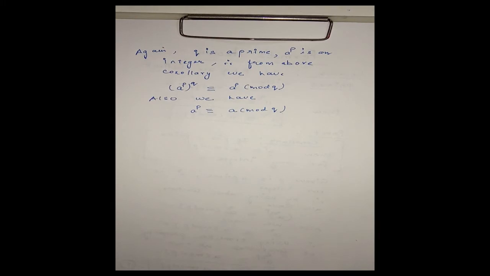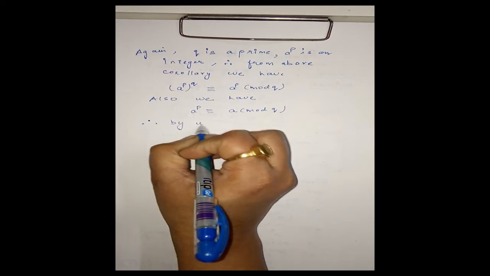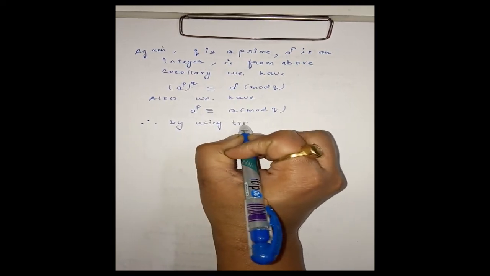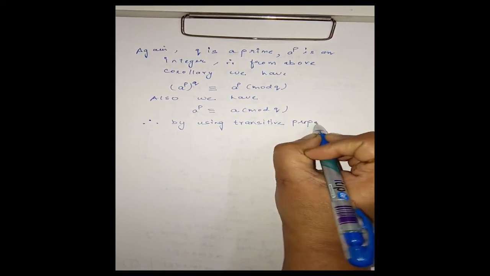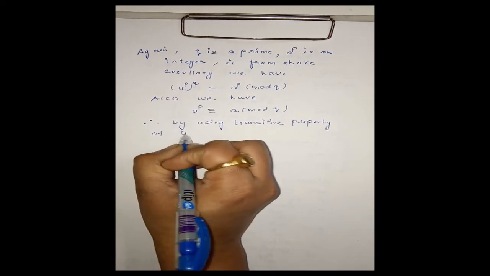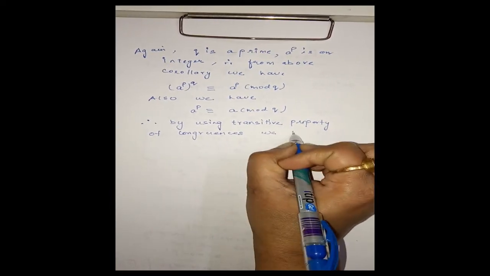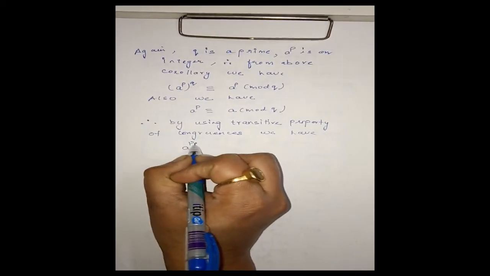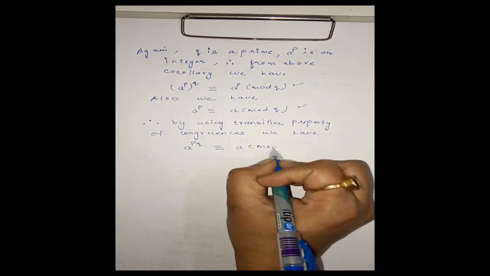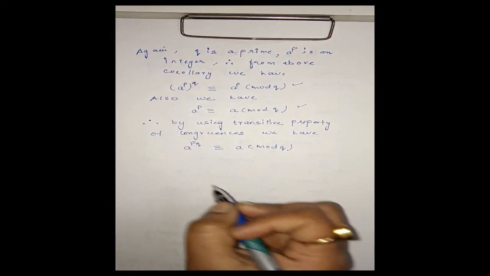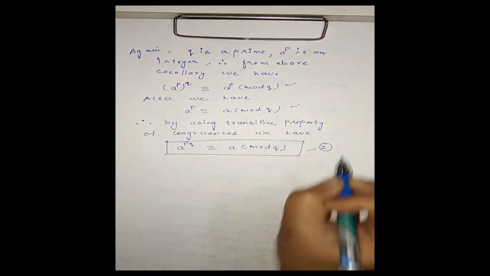Again, by using the transitive property of congruences, from these two we have A power PQ is congruent to A modulo Q. Clear? Mark this as 2.